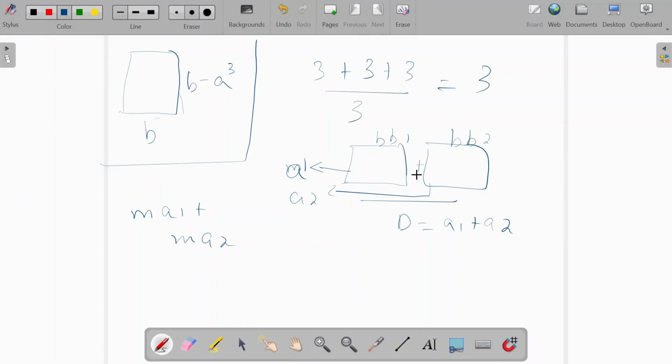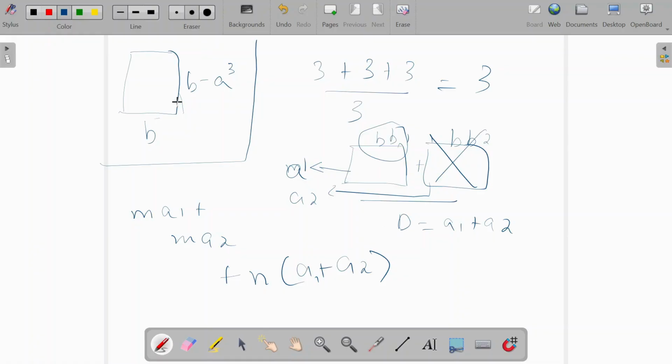Now, after M times, what happens is this black box is exhausted. It doesn't have any members in it. If the numerator still has to be divisible by the denominator, what should happen? For the next N times, I have to take A1 plus A2 out of black box 1 alone. Only then will the total numerator be divisible by the denominator. So you get the idea, right?